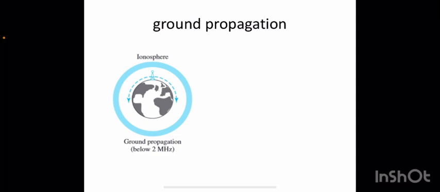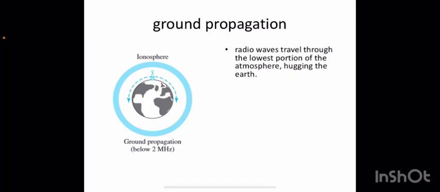First one is ground propagation. You can see that in this case the lower frequency signals, that is signals below 2 megahertz, are traveling very close to the surface of Earth, right? Yeah, radio waves travel through the lowest portion of the atmosphere, hugging the Earth. And these low frequency signals emanate in all directions. We have an antenna here. Signals emanate in all directions from the transmitting antenna and follow the curvature. Signals follow this curvature of the planet, and how much distance they can travel purely depends on the power of the signal. Greater the power, greater the distance.